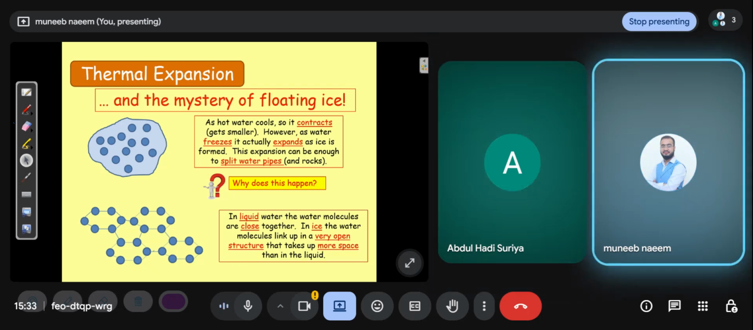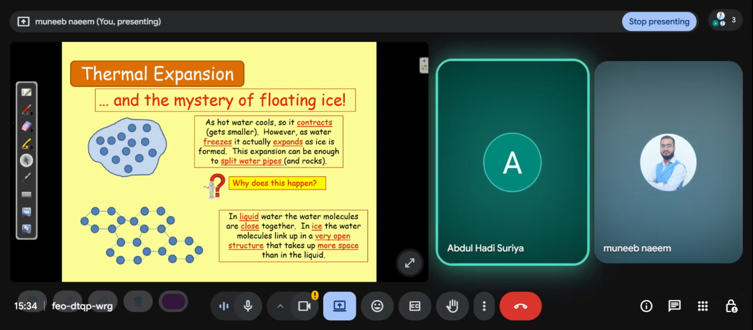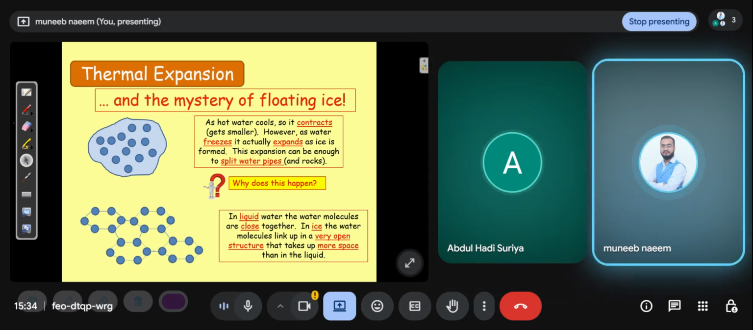This is the mystery. You can use the word mystery. Why? Because water has anomalous expansion. Water has anomalous expansion. That's why we use the word mystery.